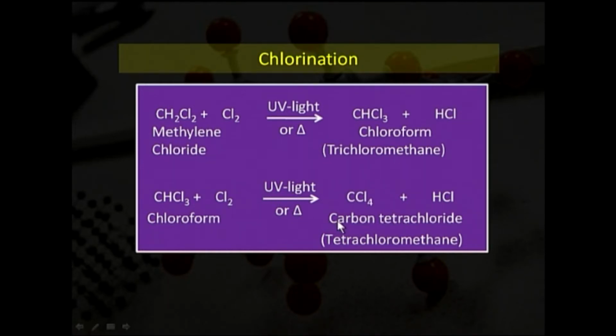We get carbon tetrachloride as the final product. It is also known as tetrachloromethane. You can see there is no hydrogen, which clearly indicates that this is the end point, the termination step of chlorination. So, finally, we get carbon tetrachloride by the chlorination reaction.